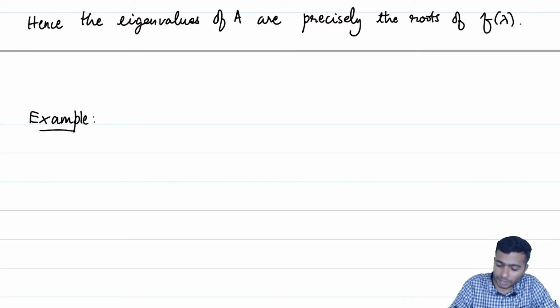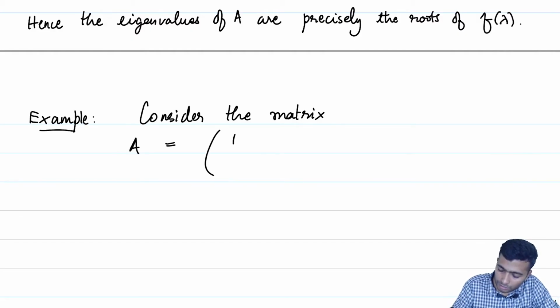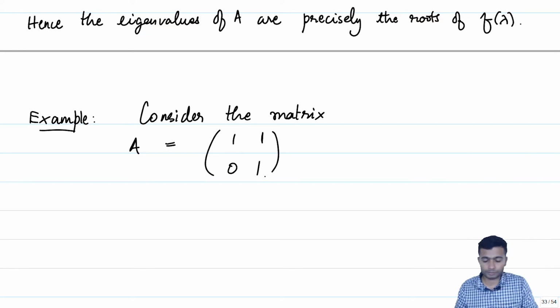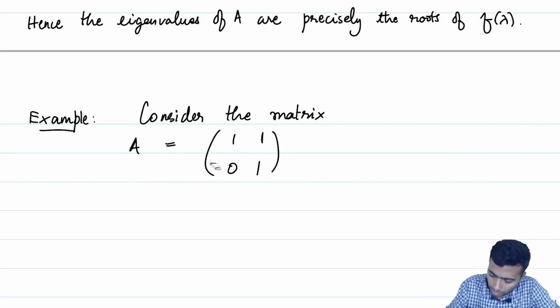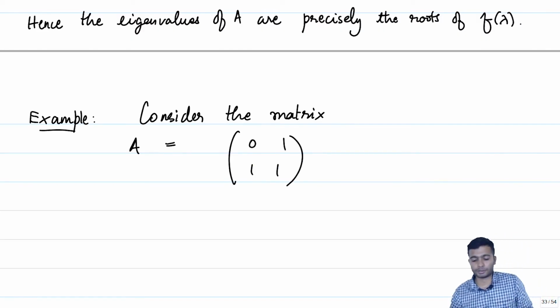So, let us consider the matrix A, which is given by [[0, 1], [1, 1]]. Yeah, this is the right expression of the example I would like to consider.